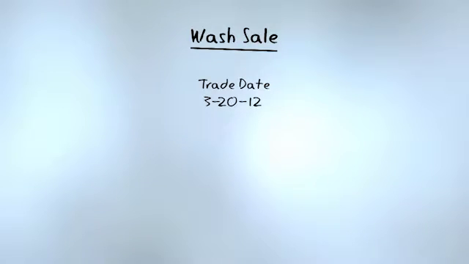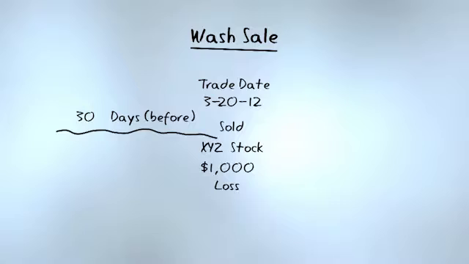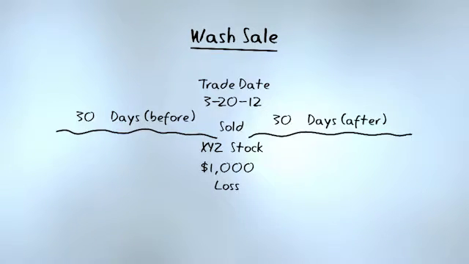Okay? Now, you see that we have a trade date of 3/20/2012. On that date, I sold XYZ stock for a $1,000 loss. If I had bought XYZ within 30 days before, or if I repurchase XYZ within 30 days after, I cannot write off the loss.